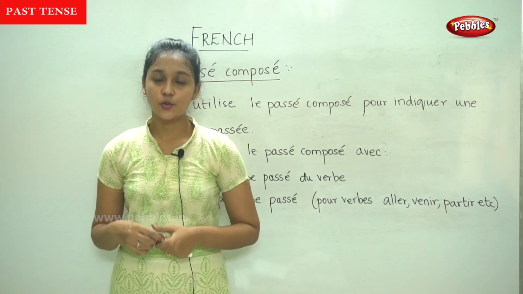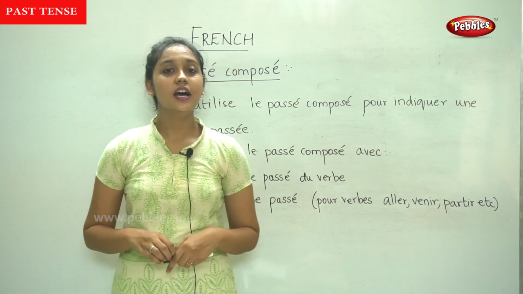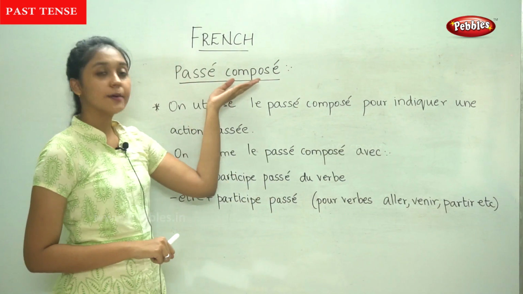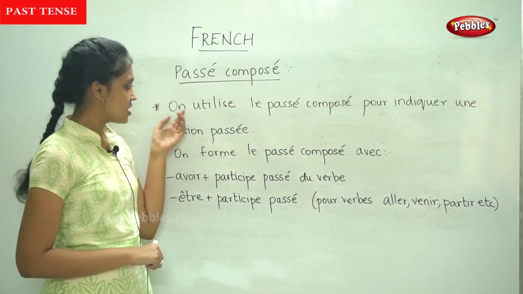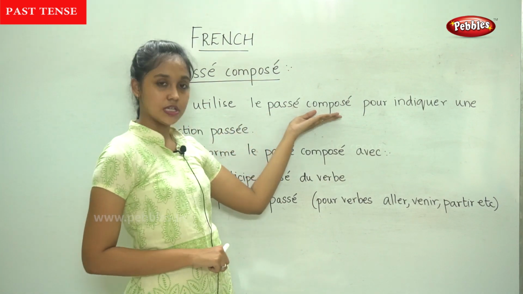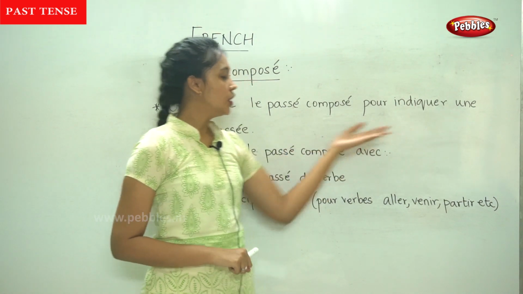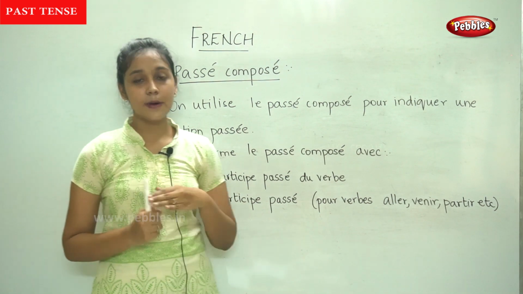Now that you are thorough with the conjugation in the present tense, we are going to learn a new tense today. It is the passé composé. So passé composé is past tense. On utilise le passé composé, the past tense, pour indiquer une action passée, that an action has passed.